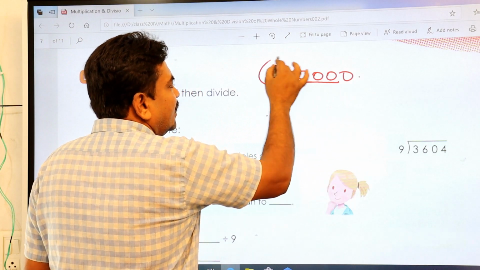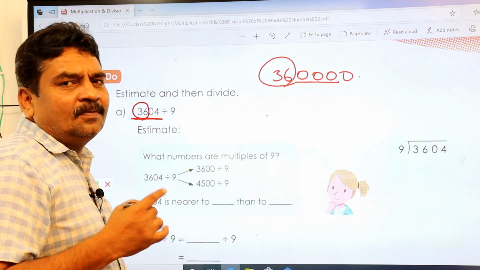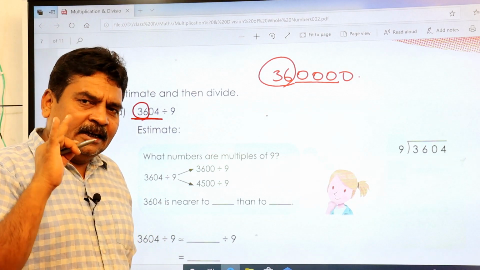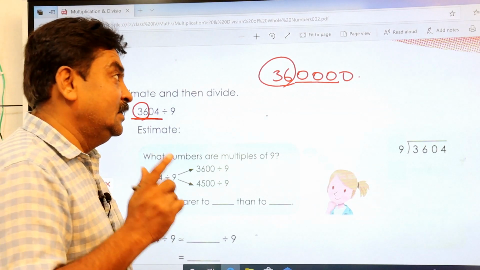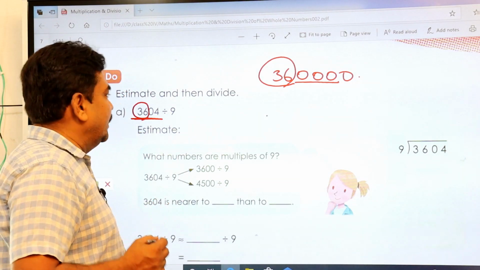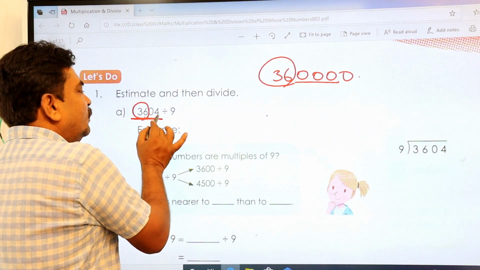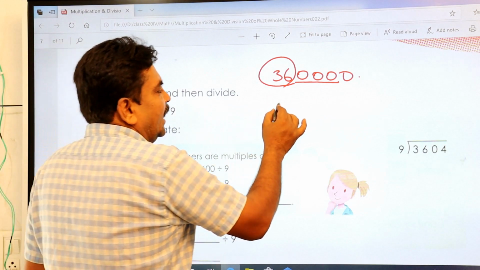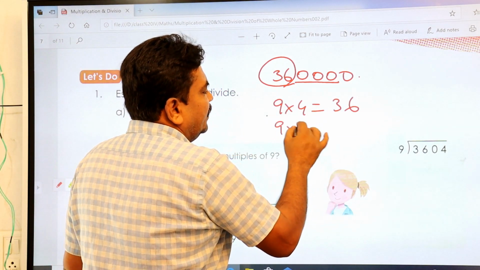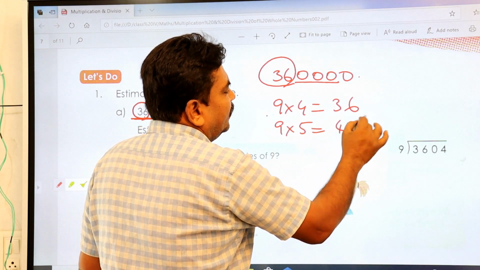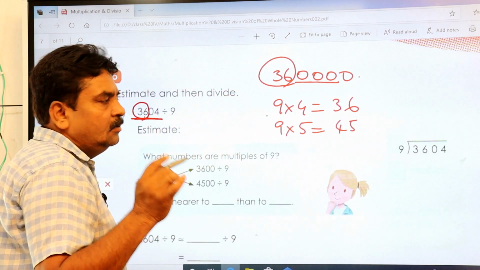This 36 is a multiple of 9. 9 1s are 9, 9 2s are 18, 9 3s are 27, 9 4s are 36, 9 5s are 45. You understood?